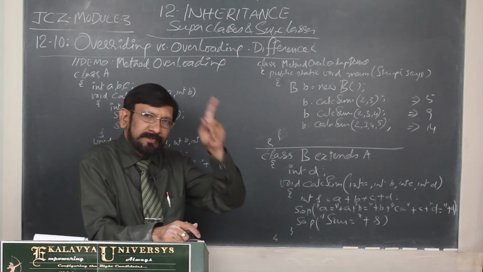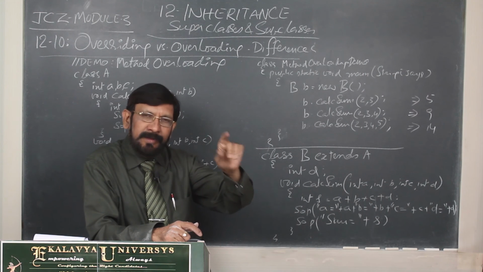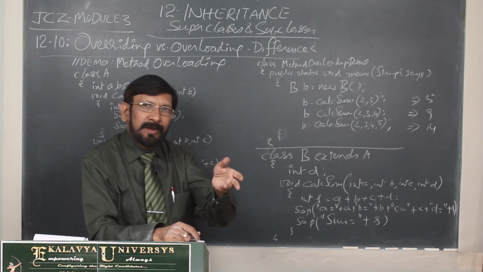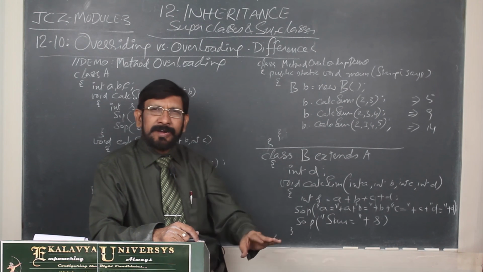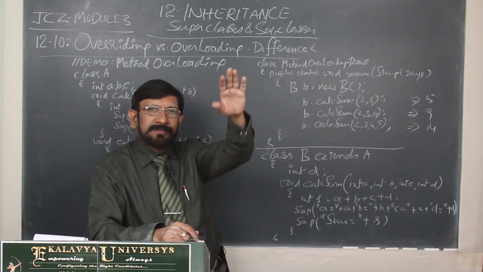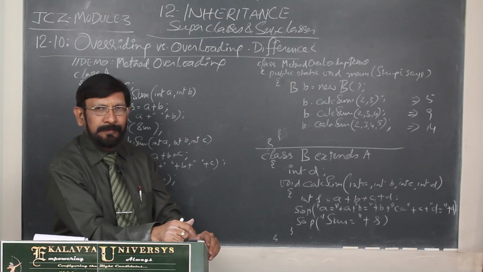In case of overriding, signature means the return type, method name, and list of types of parameters. And one more thing: in case of overloading, the signature should be different, and in case of overriding, the signature should be the same. These differences you must keep in mind.